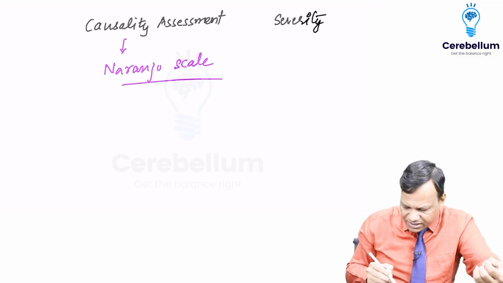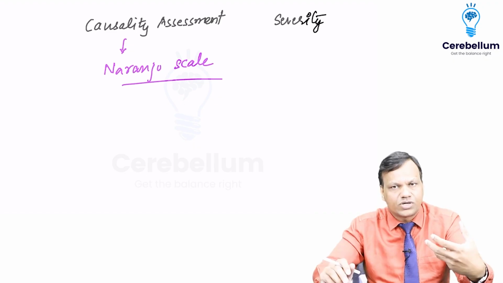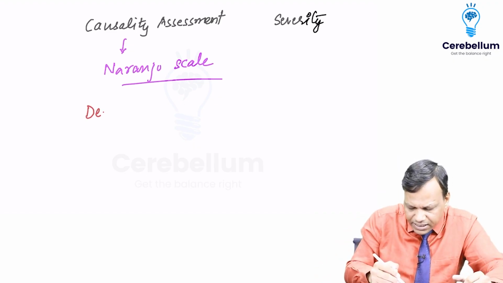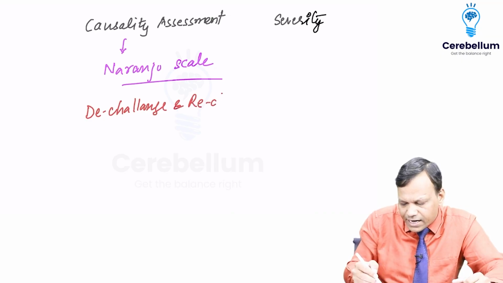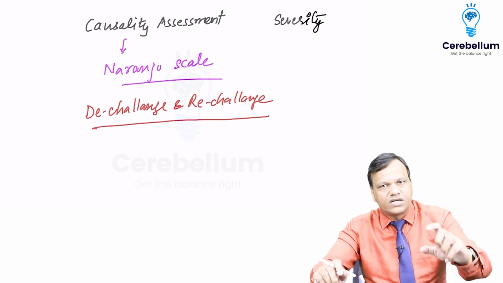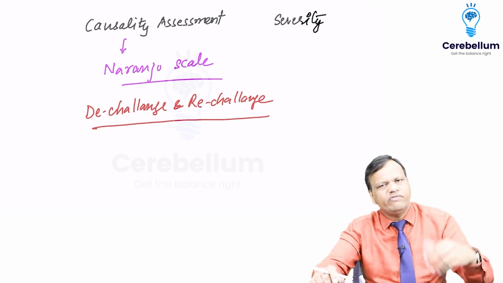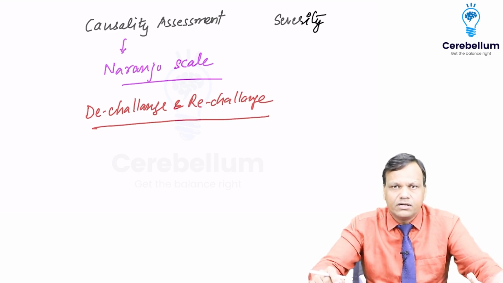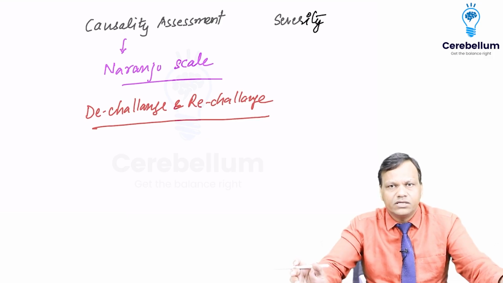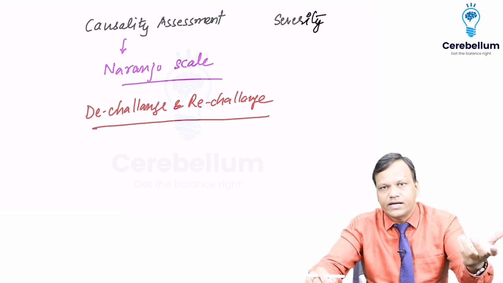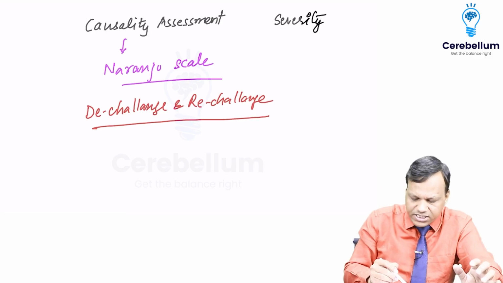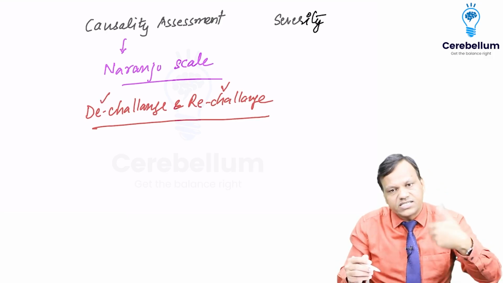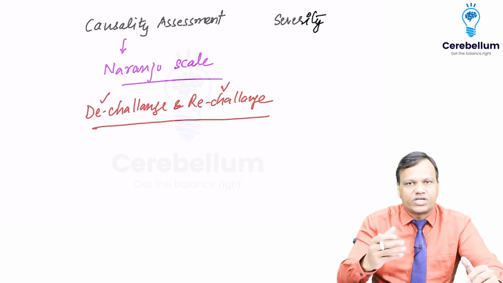One of the simplest methods of assessing causality is the dechallenge and rechallenge method. You can simply know it like this: the person was developing vomiting, so we stop the drug. Now the person is not having any vomiting. After a few days, we start the drug again and the person vomits again. So that means it must be caused by the drug. Dechallenge means stop the drug and rechallenge means restart the drug. So that is one method of causality assessment.